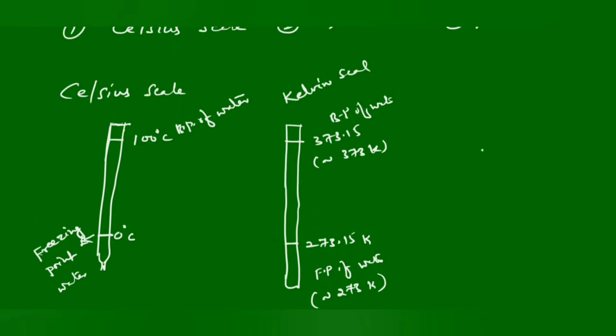And the third one we have is the Fahrenheit. Again here, the freezing point of water is 32 Fahrenheit, and the boiling point is 212 Fahrenheit.